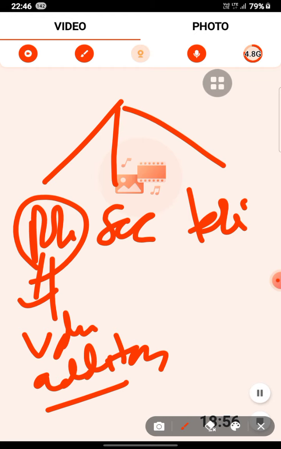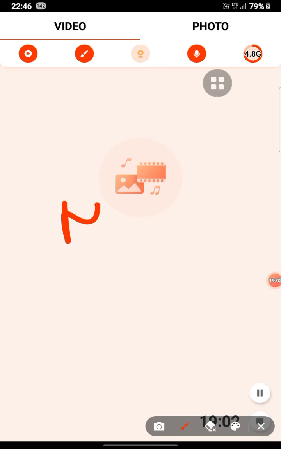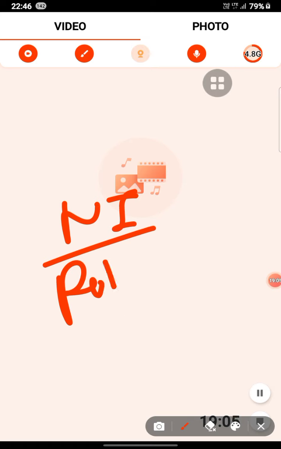Now per capita income. What is per capita income? Per capita income equals national income divided by population.